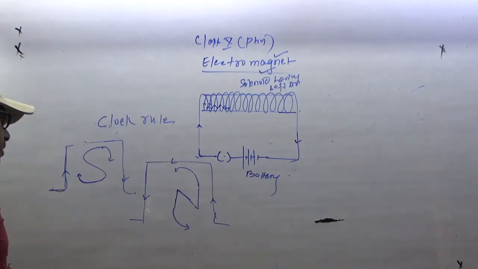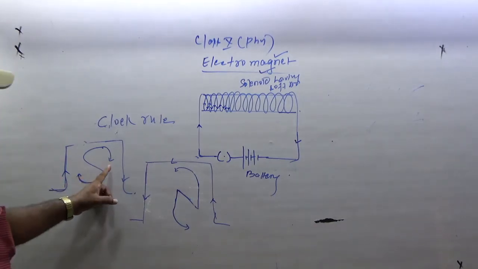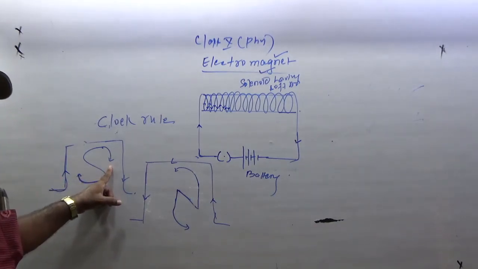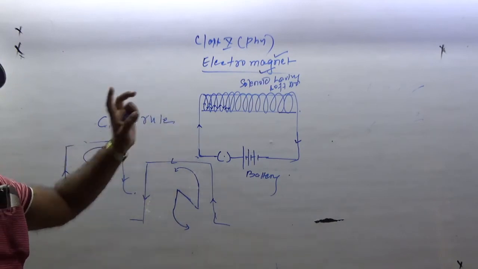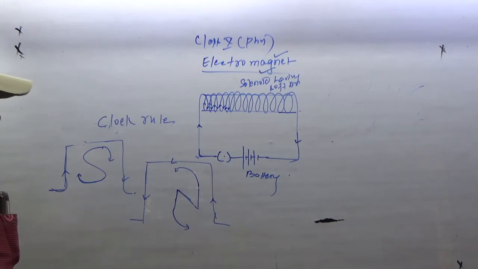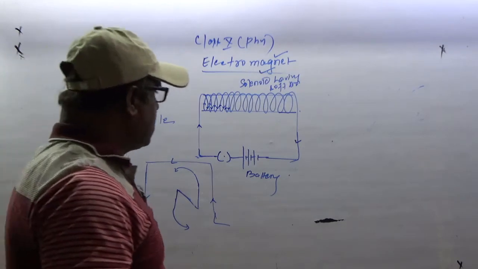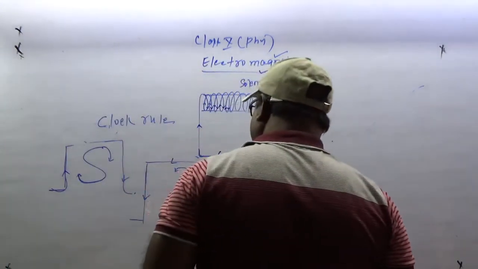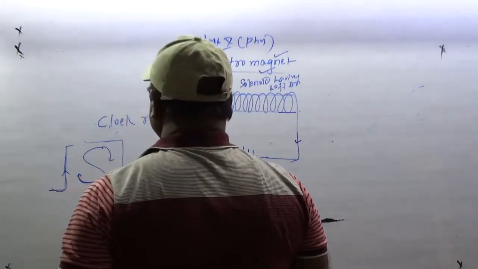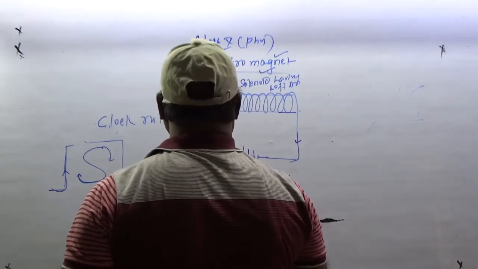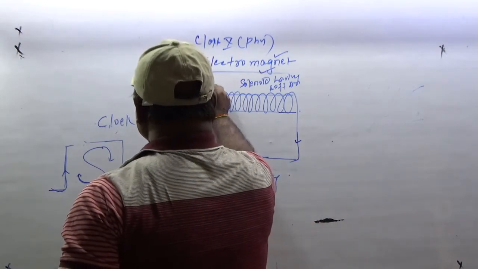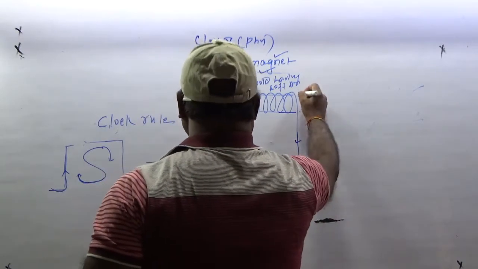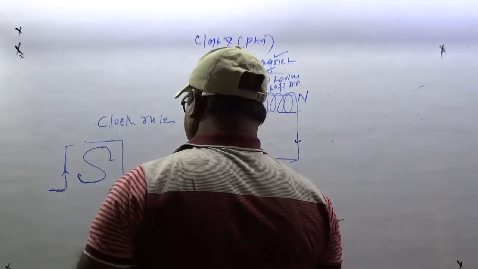clear है? If the direction of current is clockwise, then the end of the solenoid will have the south pole, and if it is anti-clockwise, then it is the north pole. So according to this, here will be south and here it is the north pole.